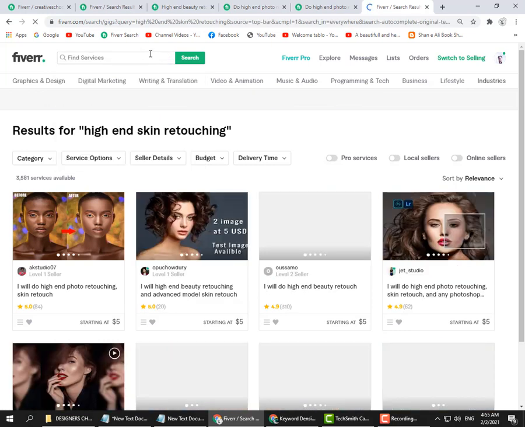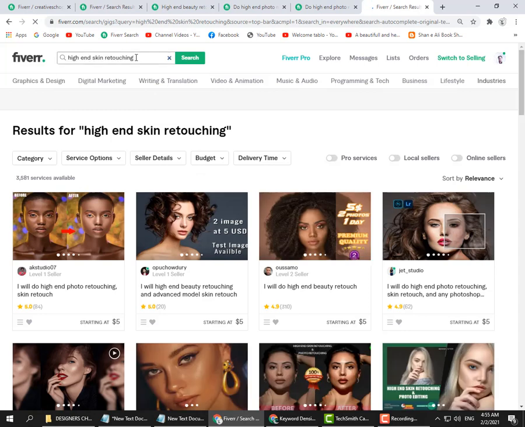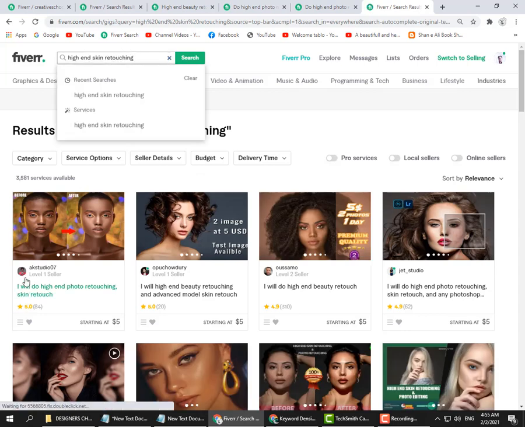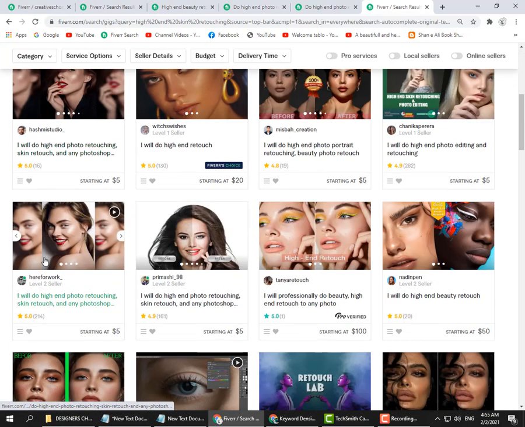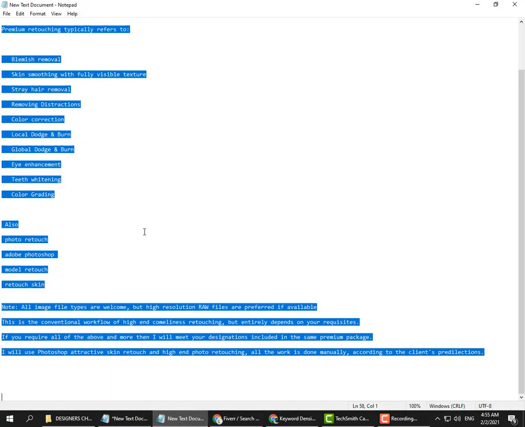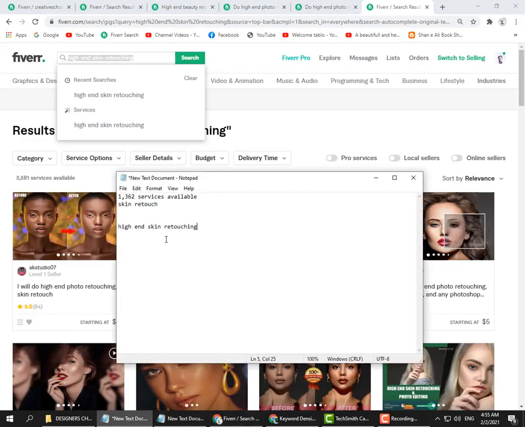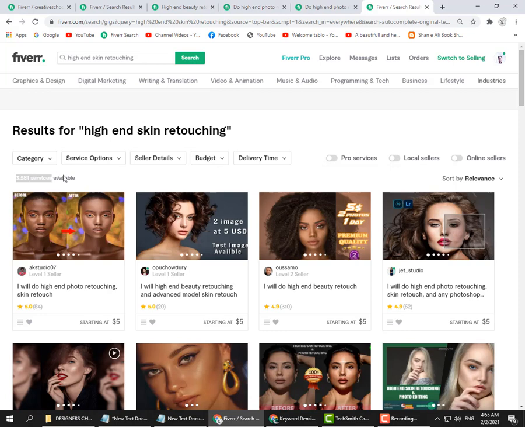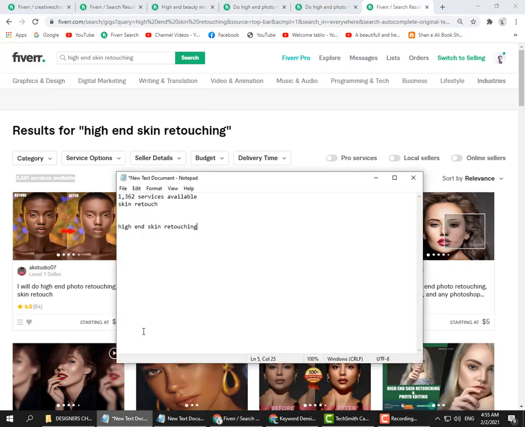Please remember to choose a keyword where the services available are between 1000 to 3000. Don't choose a keyword where more than 3000 services are available. I will save this keyword also in my notepad file, along with the services available.